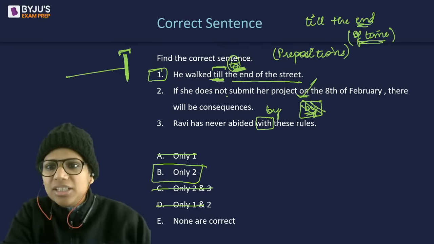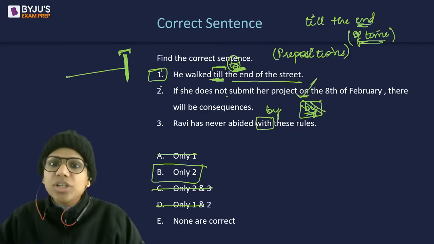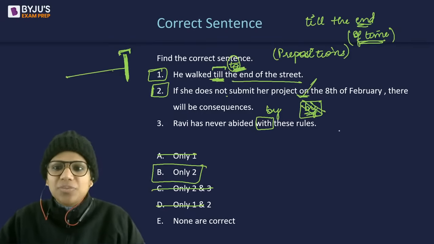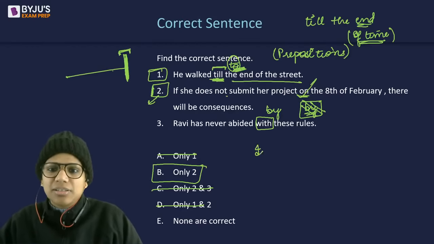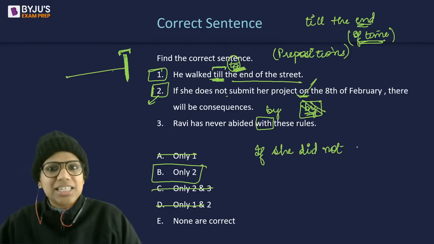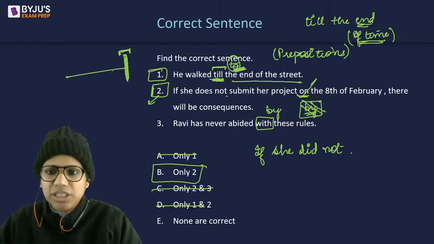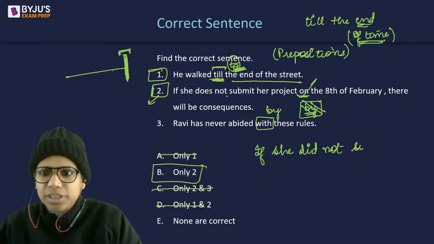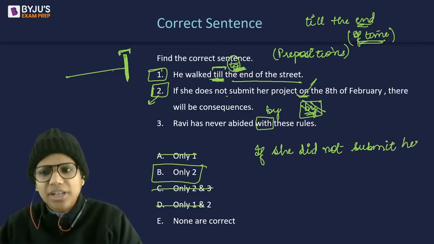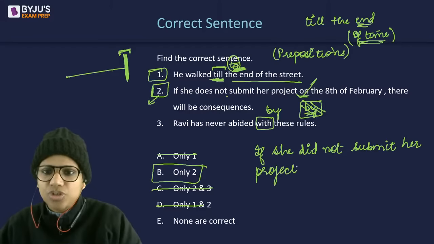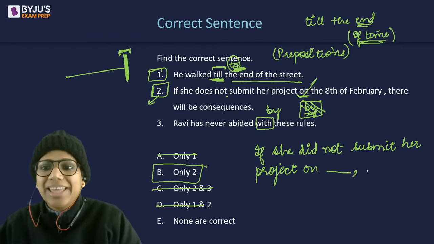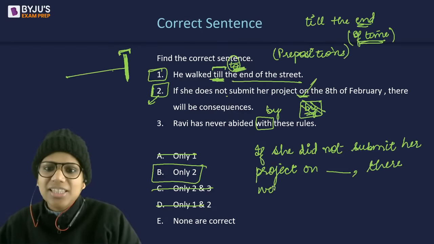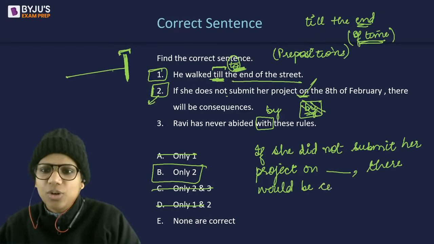Okay. It's a hypothetical case. So would. Okay, no, it's not a hypothetical case here. It is a very real consequence that I am discussing. In case I wanted it to present like a hypothetical possibility, I would write it like this: if she did not submit her project on so and so date, there would be consequences.